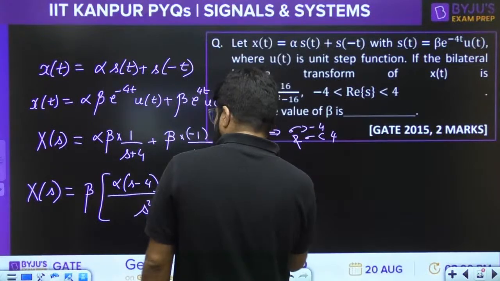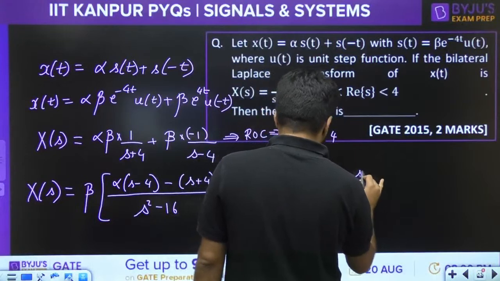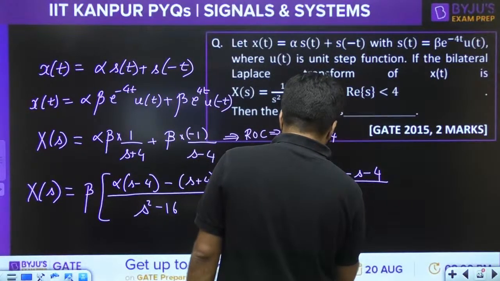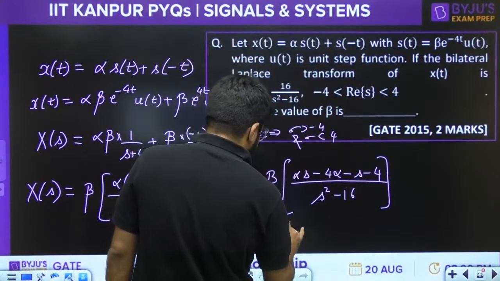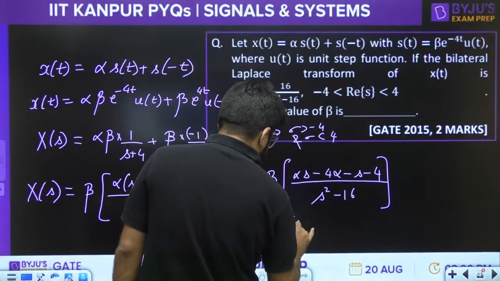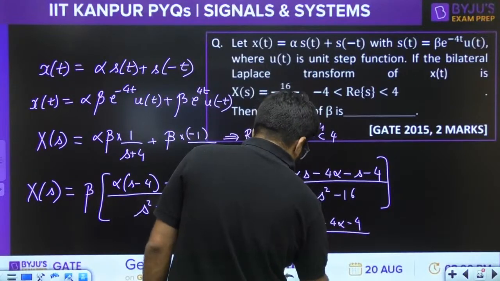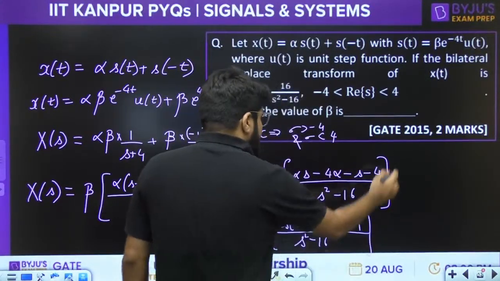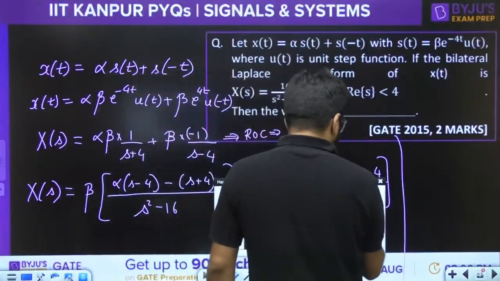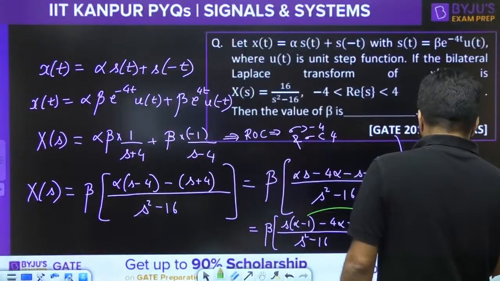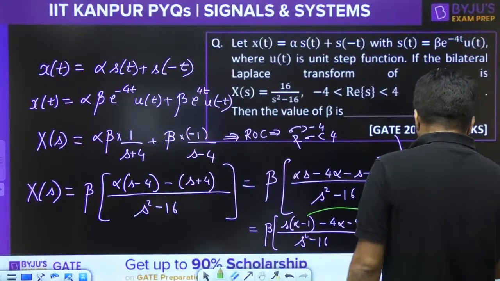So this one is equal to beta times alpha s minus 4 alpha minus s minus 4, divided by s square minus 16. Take the constants on one side: beta, and taking s as common, s alpha minus 1, minus 4 alpha minus 4, divided by s square minus 16. Now look, in this expression, in the numerator there is no s term. So if there is no s term, alpha minus 1 has to be 0. Otherwise there will be an s term coming up. So the coefficient of s set to 0 gives alpha equal to 1.